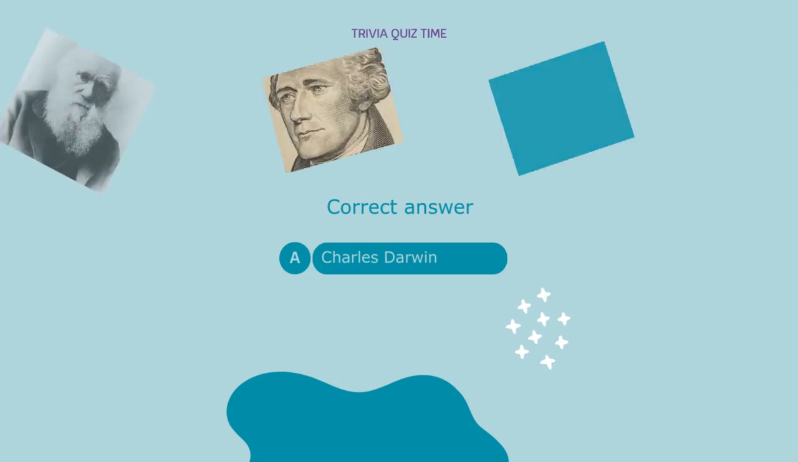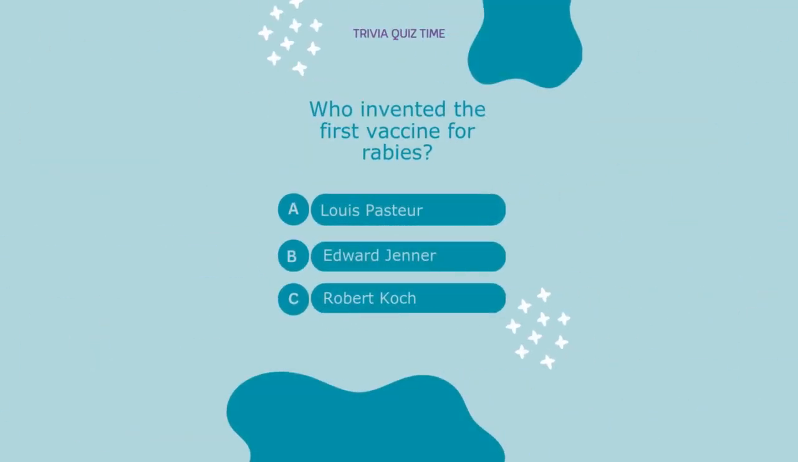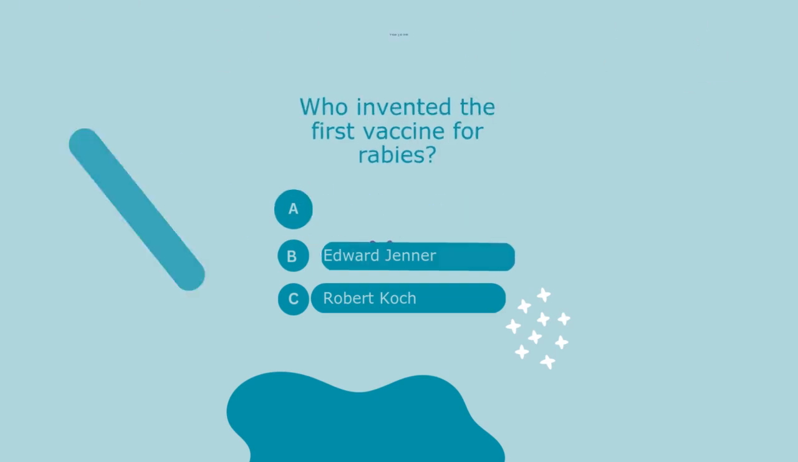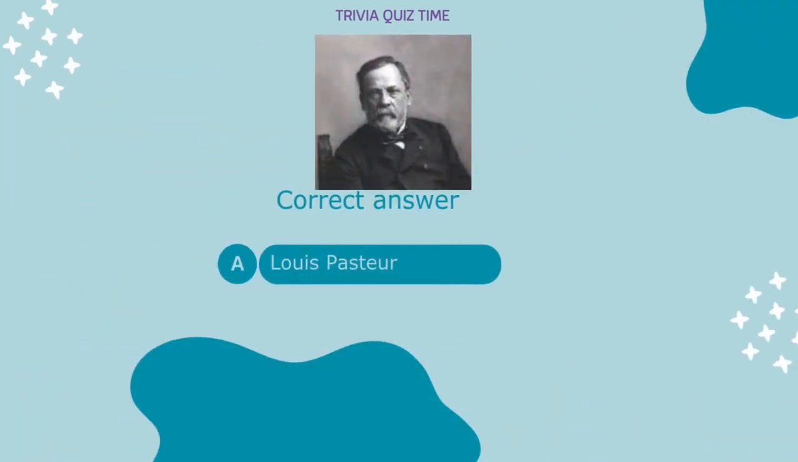Charles Darwin. Who invented the first vaccine for rabies? A. Louis Pasteur. B. Edward Jenner. C. Robert Koch. Correct answer: A.